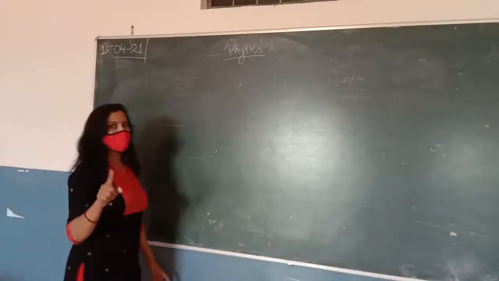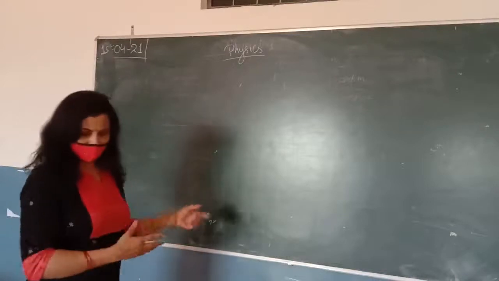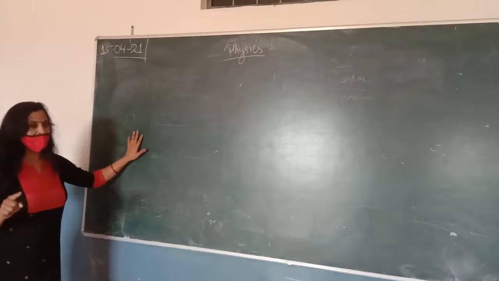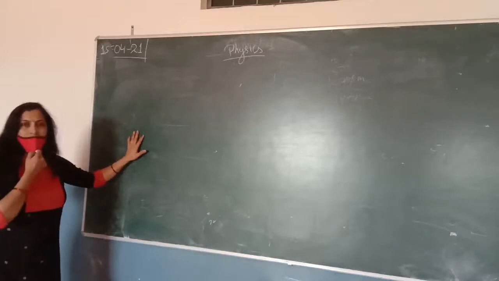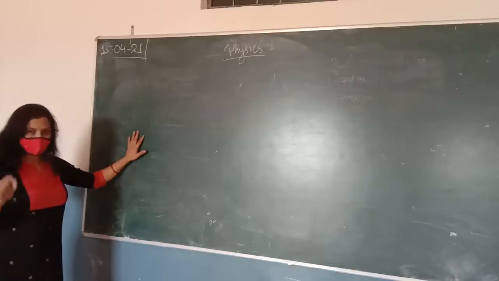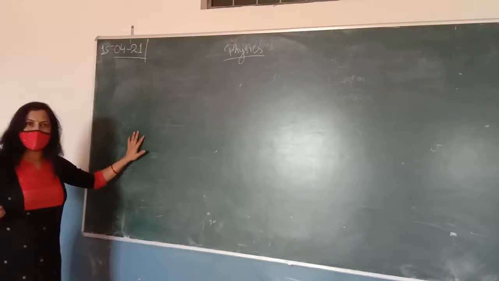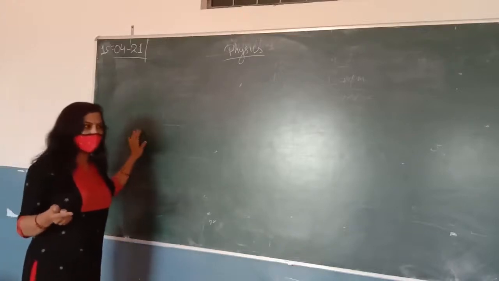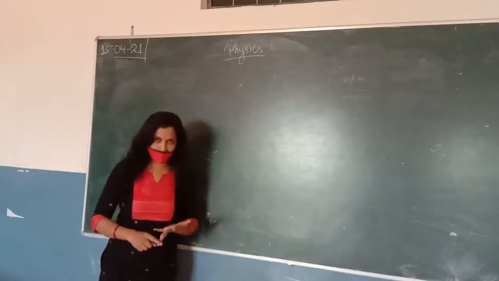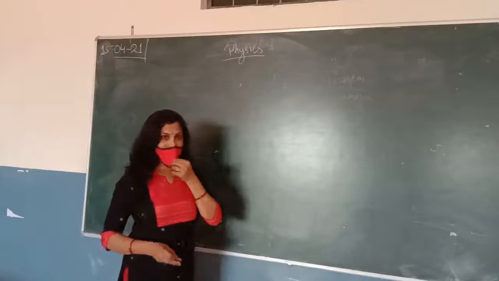I changed the position of my phone, that's why you can easily see the board. What I am writing here on this board. So we have learned what is the speed. Speed is the distance covered by the body per unit time. And the SI unit of speed is meter per second. Other large unit we use to represent the speed is kilometer per hour. We have learned how can we convert kilometer per hour into meter per second.